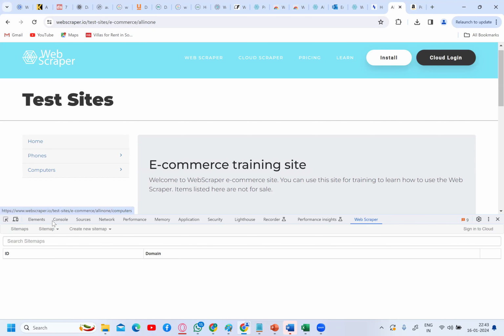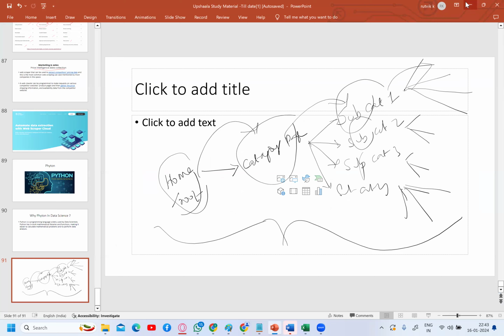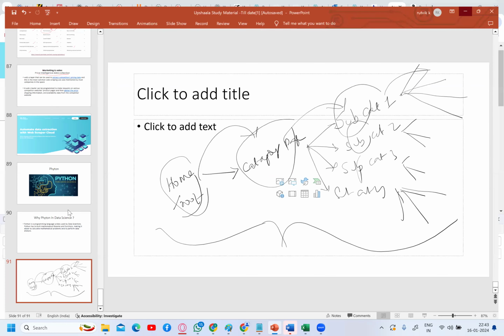Now, basically, we need to create something called a site map. Whatever I showed you here is called a site map. We call it a site map in web scraping technology. Okay, so we need to create the site map.